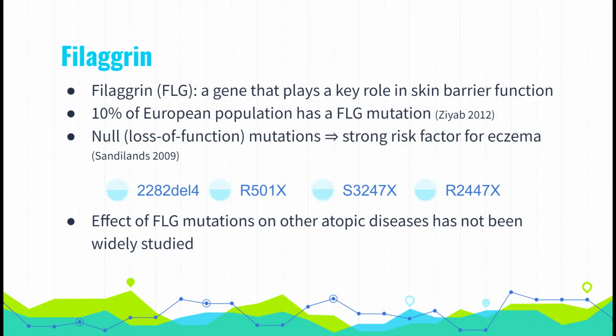Filaggrin is a gene that plays a key role in skin barrier function, encoding proteins that prevent transepidermal water loss and the entry of allergens. Around 10% of the European population has a filaggrin mutation, making it pretty prevalent.